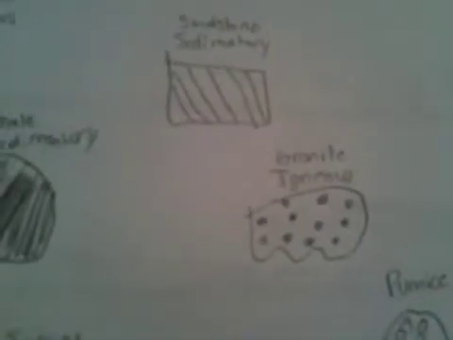And then on the back, I drew the rocks. I'll only name a couple because I couldn't get them all, but limestone, that's sedimentary rock. Granite is an igneous rock. Dolomite is sedimentary rock. And then schist is metamorphic rock. Obsidian is igneous rock. Sandstone is sedimentary rock. Shale is sedimentary rock. Granite is igneous rock. I already said that, but I said it again. And gneiss is metamorphic rock.